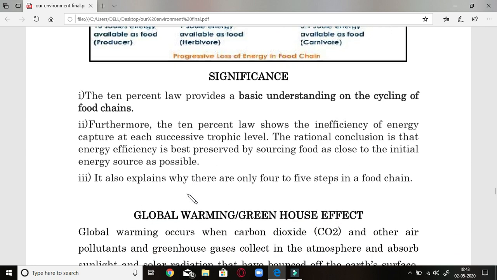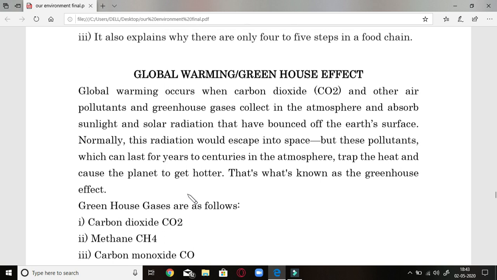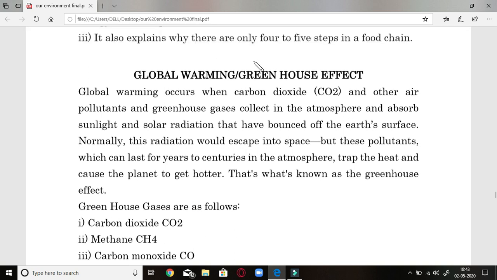Third is, it also explains why there are only 4 to 5 steps in a food chain, as I have already discussed with you, that wastage of energy is too much and usage is very less. That's why 4 to 5 steps are there in the food chain only.